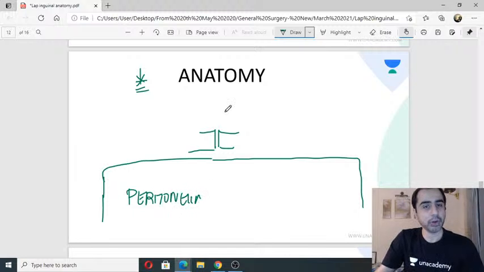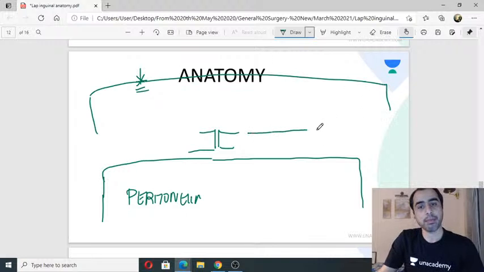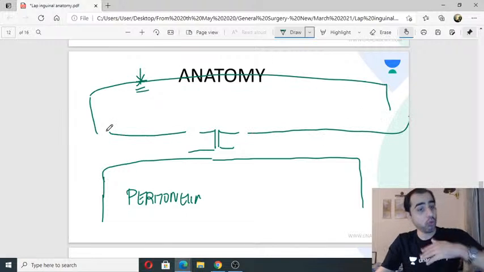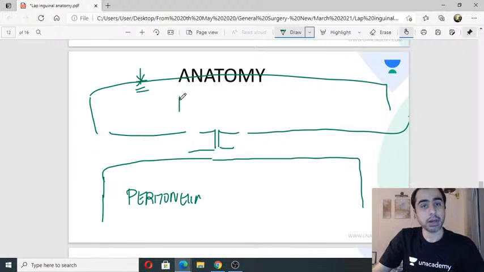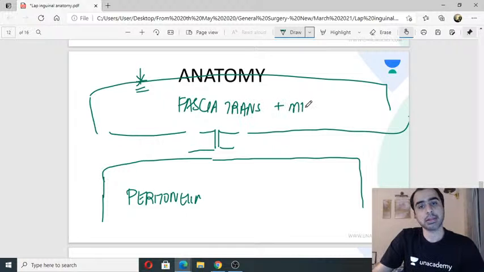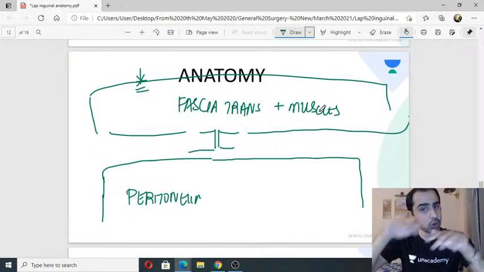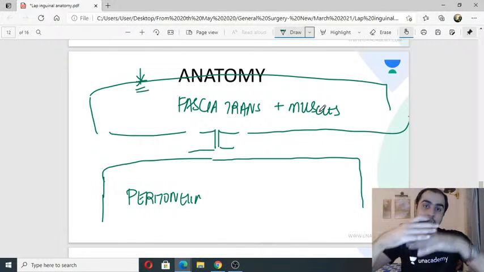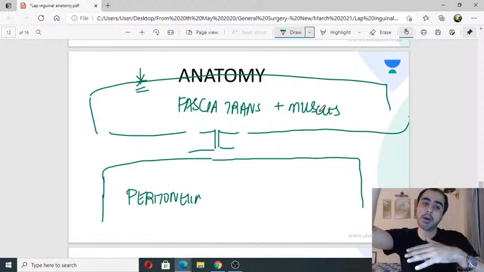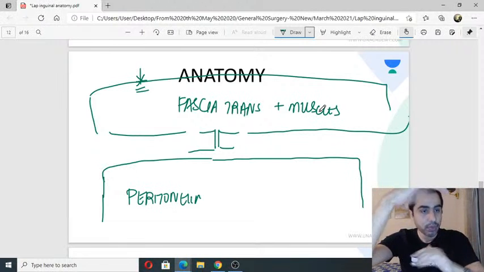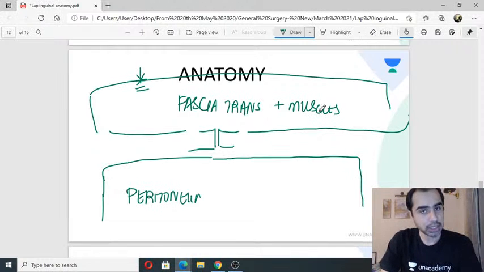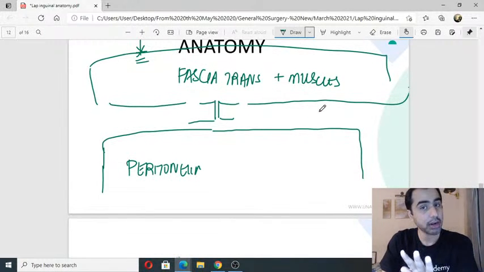And at the roof on top is going to be the fascia transversalis and the muscles, abdominal muscles. Let's just leave it at that. Okay, so I am in between these two planes, fascia transversalis and the muscles above, and peritoneum below. Now I'll tell you what all structures I see. Now you will need the actual anatomical understanding.